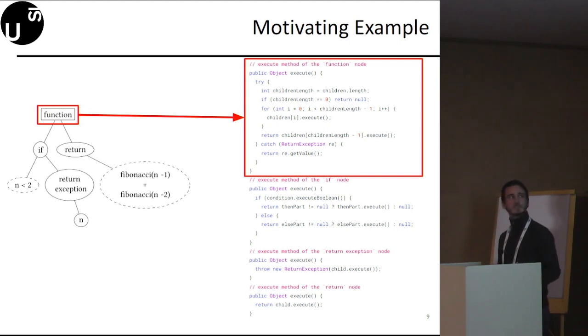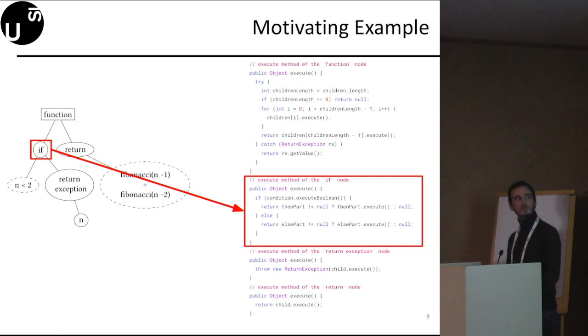As you can see, there is no way for the other children to return a value from the function. The only way to return this value is to throw a return exception. In this case, the function node will catch the exception and return the value it encapsulates. The if node is implemented using an if-else statement. In particular, the if node evaluates the condition and then potentially executes the then or else part. In this case, the if has no else part.